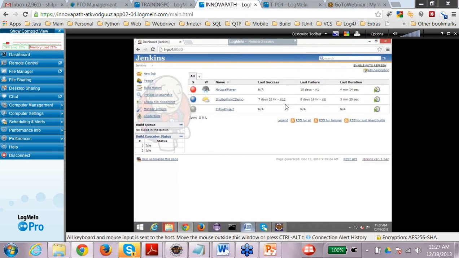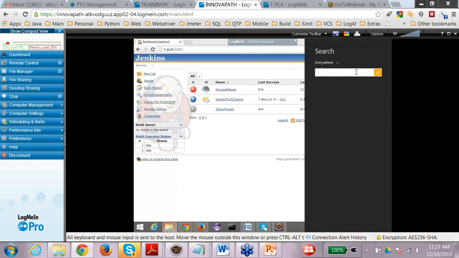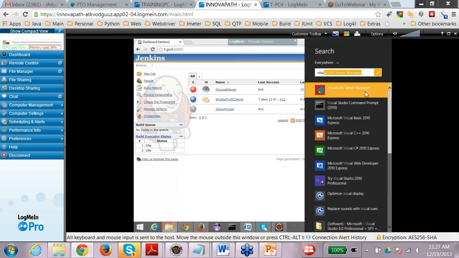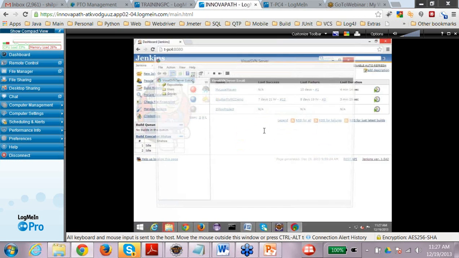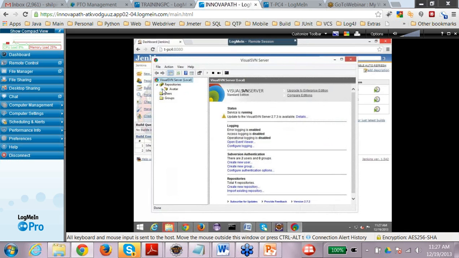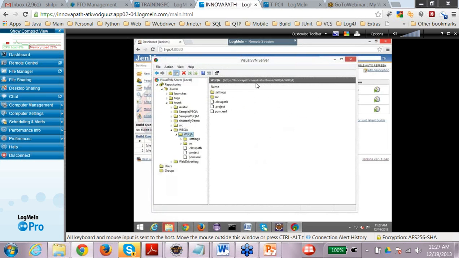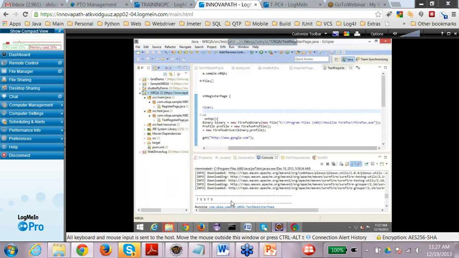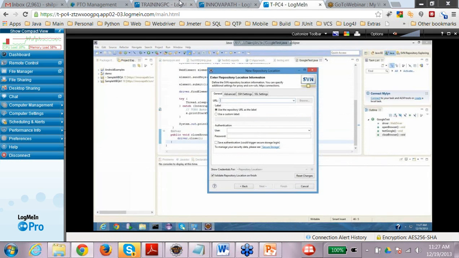For example, where is my VisualSVN Manager? Let's try to download the WBQA project. So the URL for this is WBQA. You can copy the entire thing and go back to this particular PC.